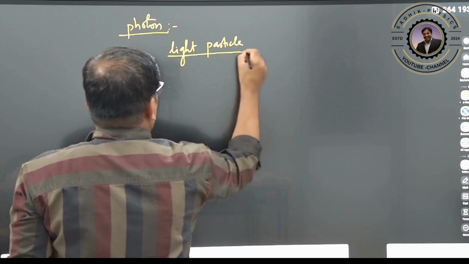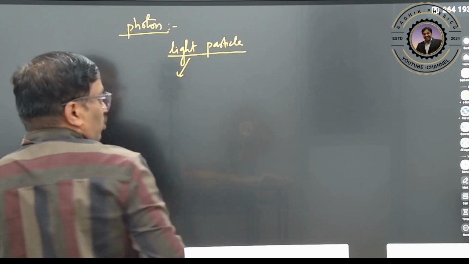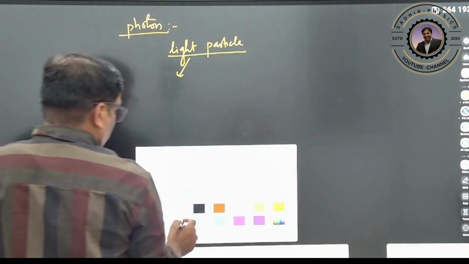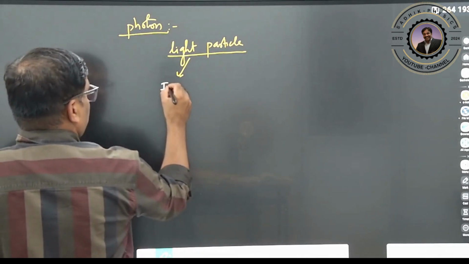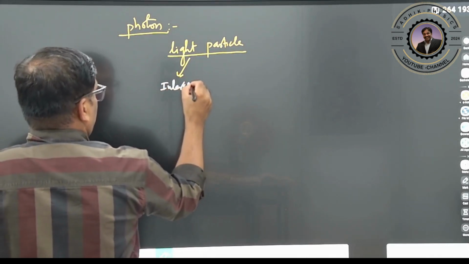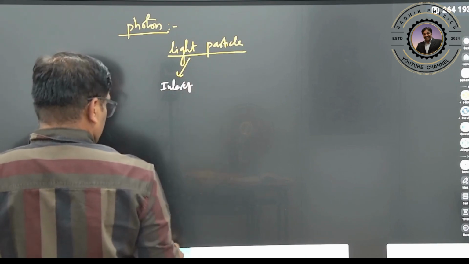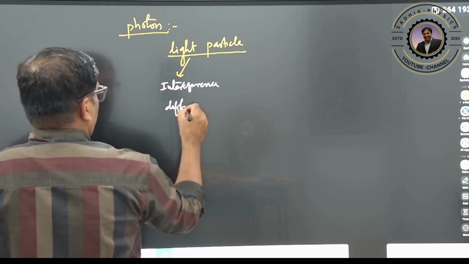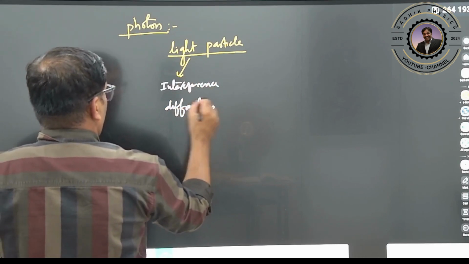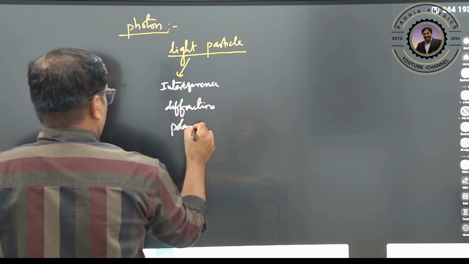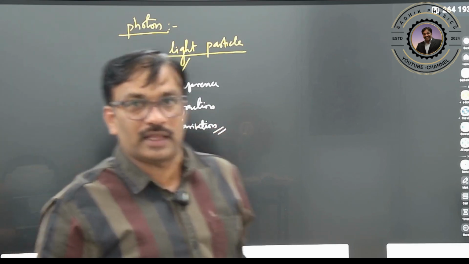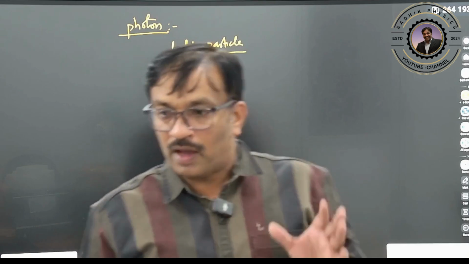Actually, we came to know that light has a wave nature. Why? Because light shows properties like interference, diffraction and polarization. These are the pure concepts which explain that light has a wave nature.